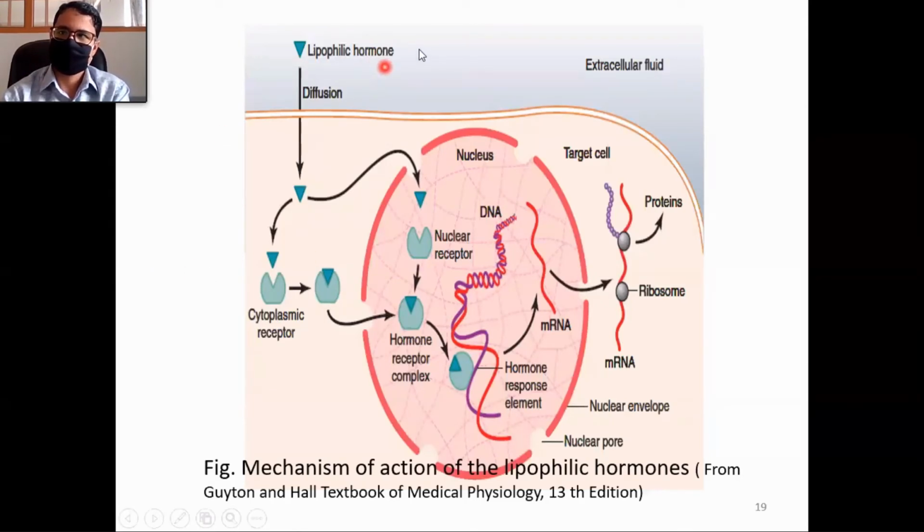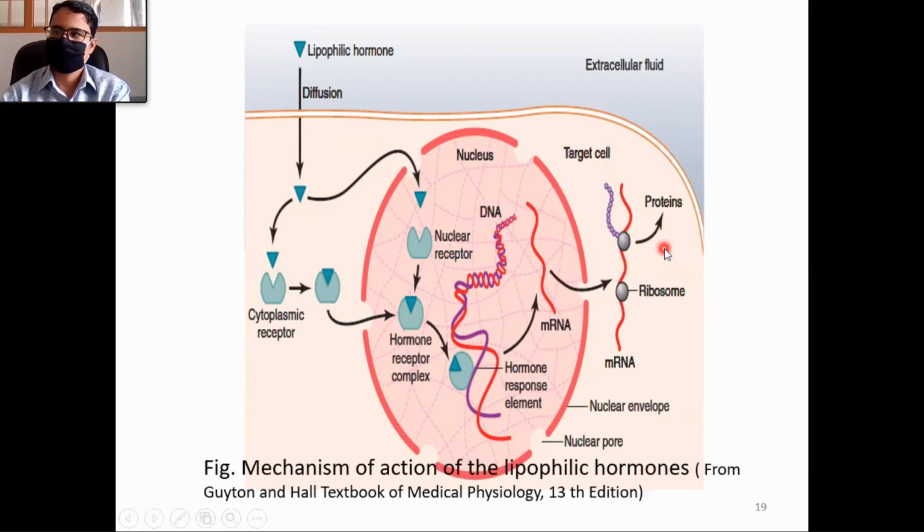Lipophilic hormones means lipid soluble hormones. They diffuse through the cell membrane because most of the surface area of the cell is lipid. And once inside, for example, for steroid hormones, there are cytoplasmic receptors. The hormone binds with the cytoplasmic receptor, and the complex is carried into the nucleus, and there it interacts with the hormone response element of the DNA, the part of the DNA that responds to hormone, and then transcription of mRNA, and then translation of proteins occurs.